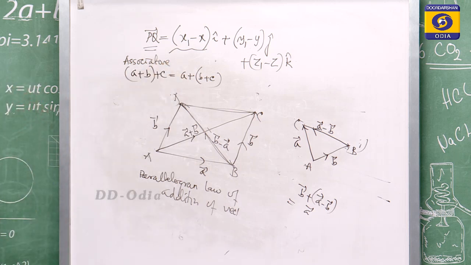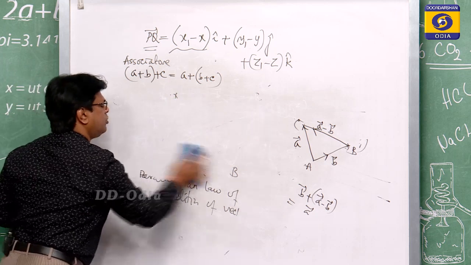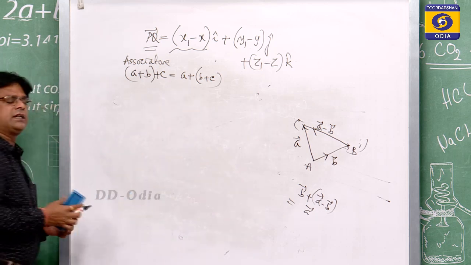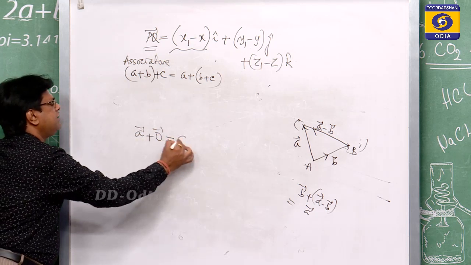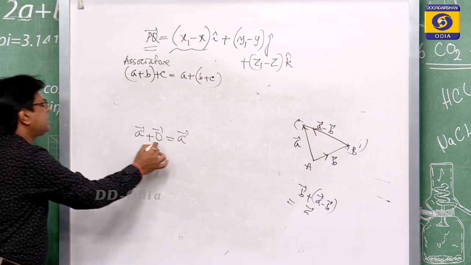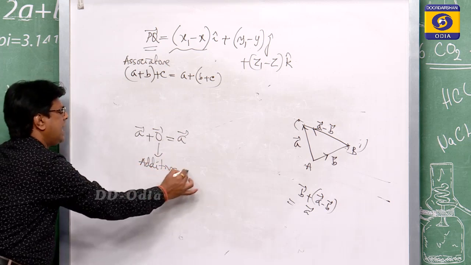Similarly, existence of additive identity. If we add a vector with the 0 vector, we get the same vector. Suppose A is a vector plus the 0 vector, this gives your A vector. So, the 0 vector acts as the additive identity.